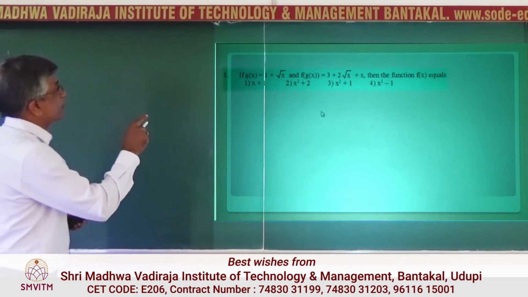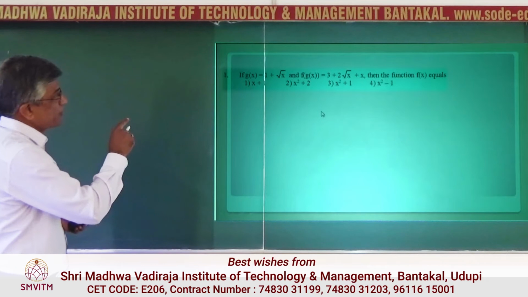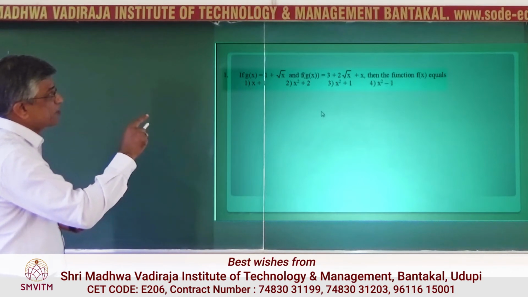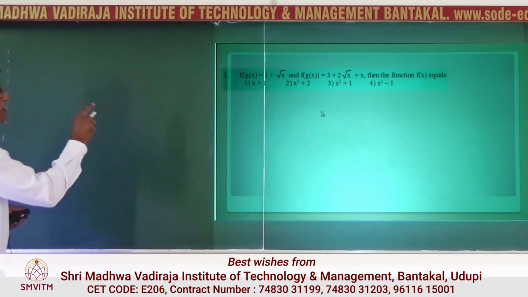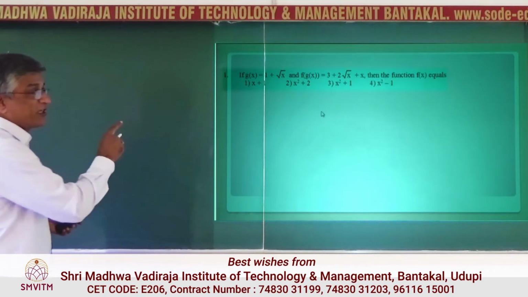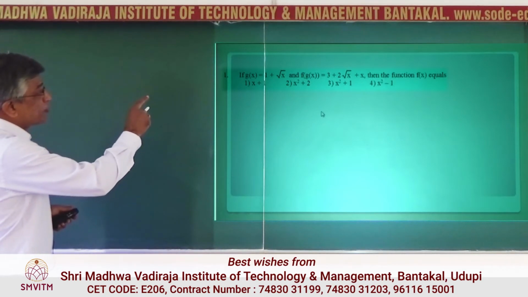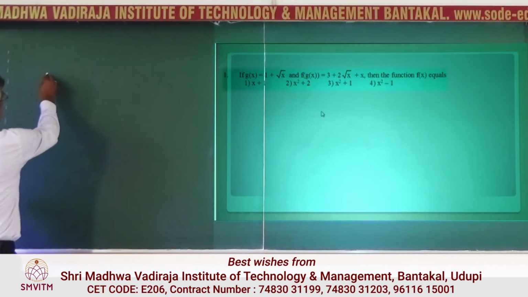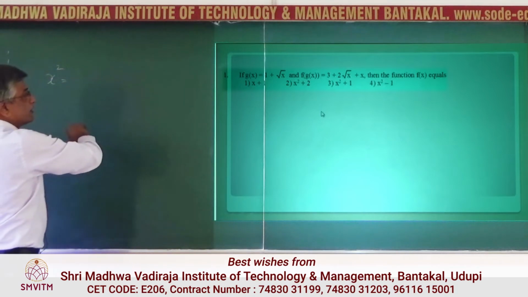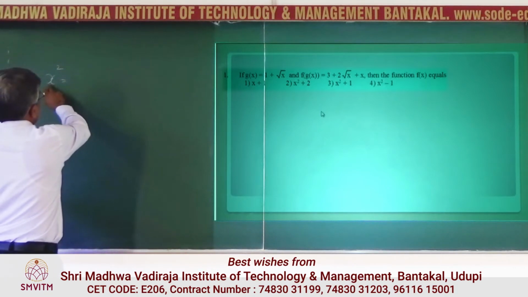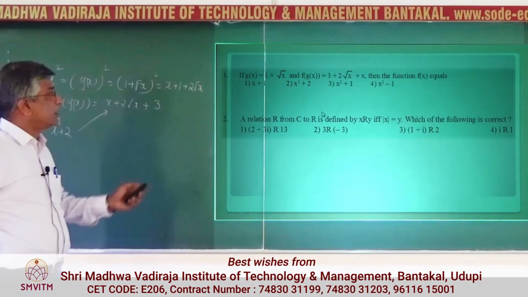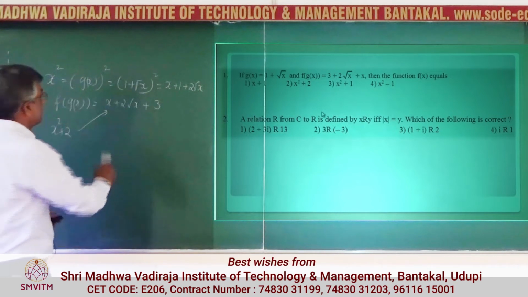Look at the options here. First option is x plus 1, second is x square plus 2, third is x square plus 1, fourth is x square minus 1. In the place of x, I have to put g, keep in mind. So it is better to try the second, third, fourth options here. So I will try x square. That means x is equal to g, that is g of x square.